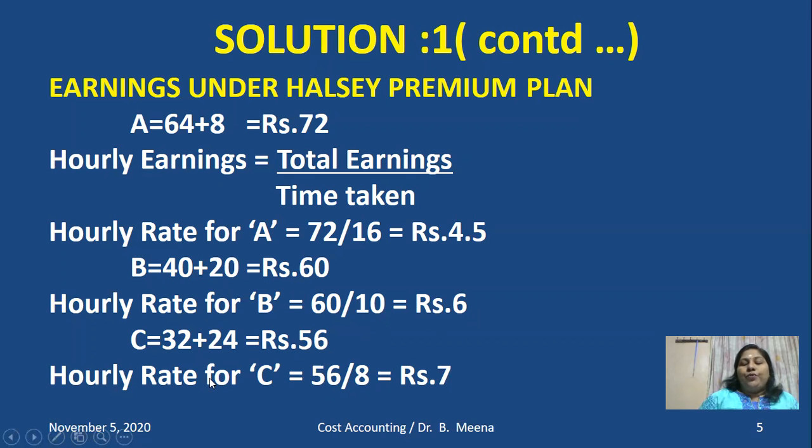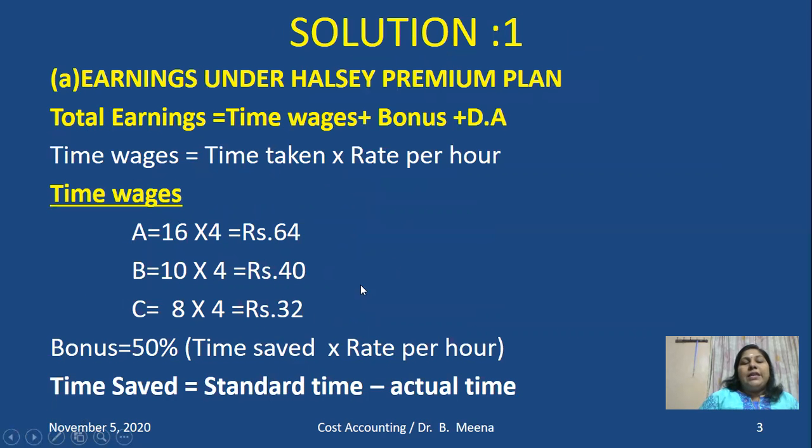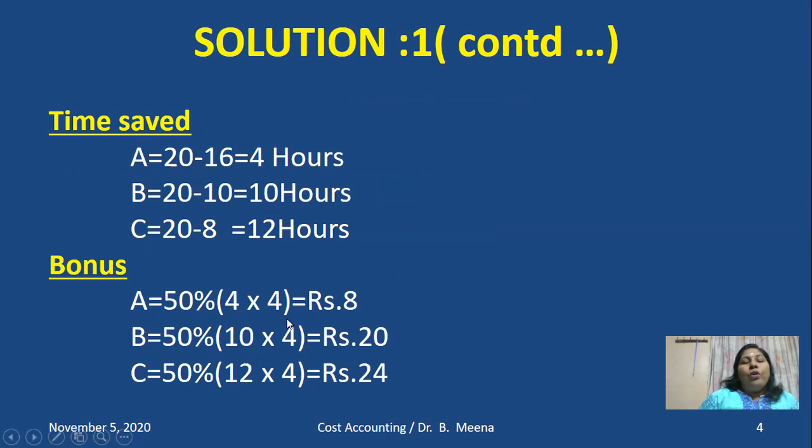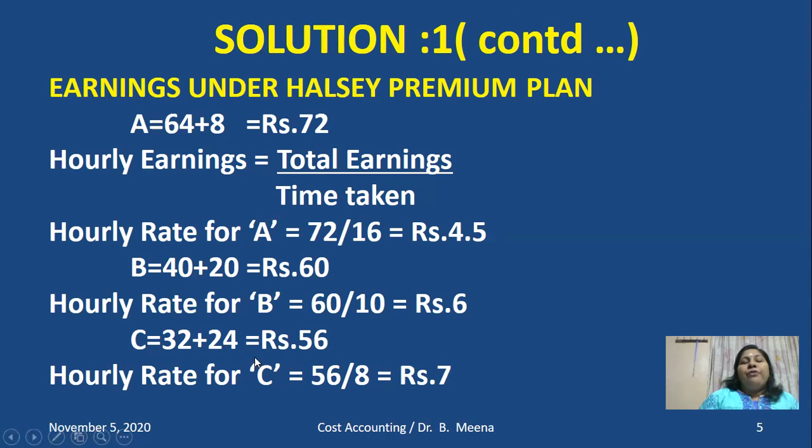Likewise, C, we need to work out. What is the time wages of C? 32 rupees. And bonus is 24 rupees. So 32 plus 24, 56 rupees is the earnings for C for 8 hours, means what is for the single hour? So 56 rupees divided by 8 hours, that gives you the earnings of C for a single hour. Okay, so this is the calculation for the premium plan.